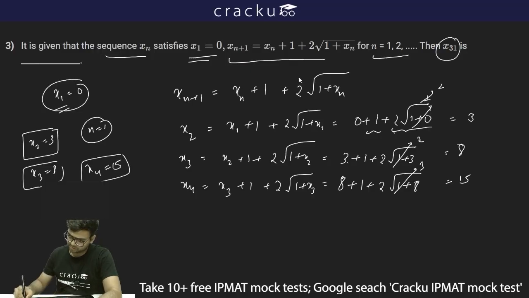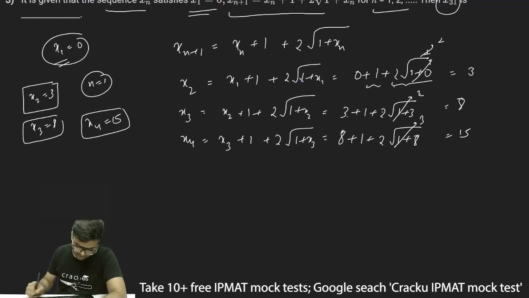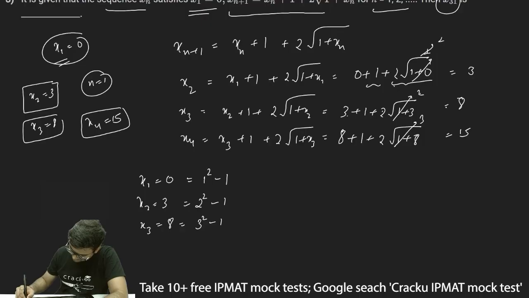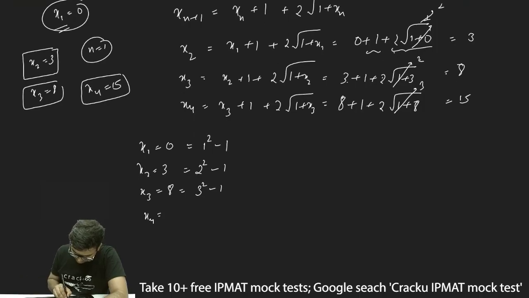This process continues, but we have to figure out a pattern here. The pattern here is x1 is basically 0 and I can write it as 1 square minus 1. x2 is equal to 3 or I can write this as 2 square minus 1. x3 is equal to 8 or I can write this as 3 square minus 1, and x4 is equal to 15 or I can write this as 4 square minus 1.